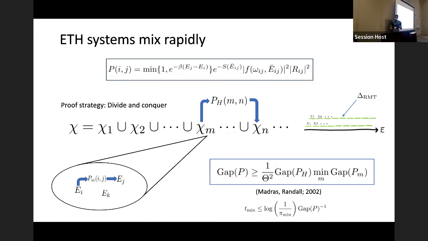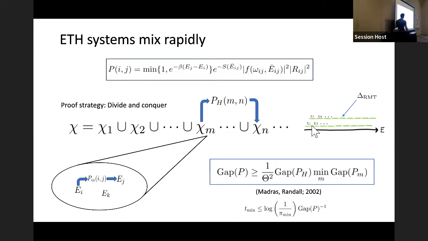Okay, and so the idea is we have this result from Modis and Rondel in 2002, where you can lower down the gap of a stochastic matrix if you can lower down the gaps of this ensemble of other stochastic matrices that you define from this matrix, and we'll talk about that right now. So basically what we're going to do is divide up the state space into a bunch of overlapping subsets. And all of these subsets are going to be delta RMT wide energy windows. And you can see they kind of overlap, like chi1 and chi2 have some overlap.